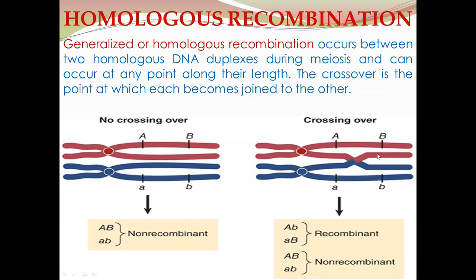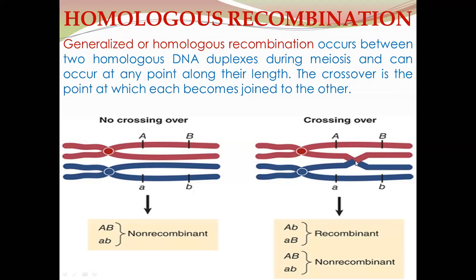The chiasma is the point where the exchange of chromosomal or DNA segments takes place between two non-sister chromatids of the homologous chromosomes.